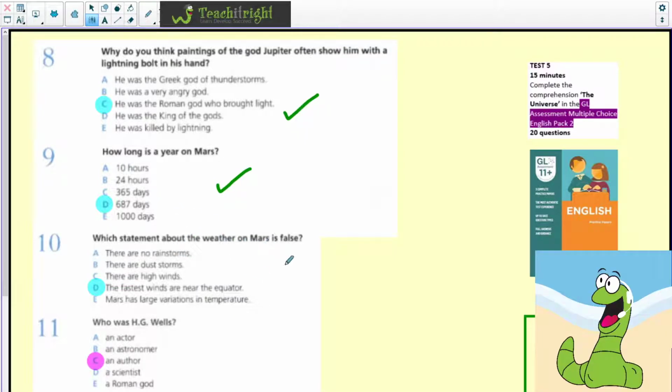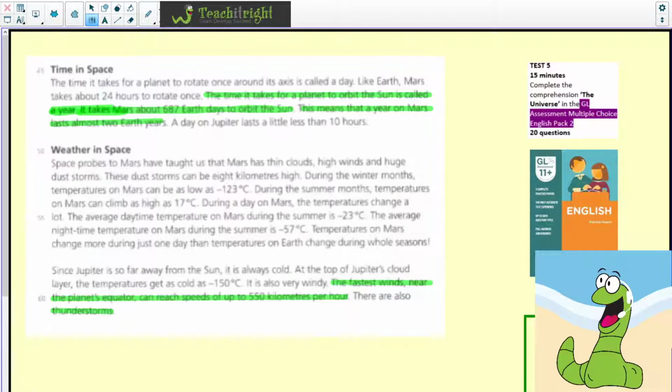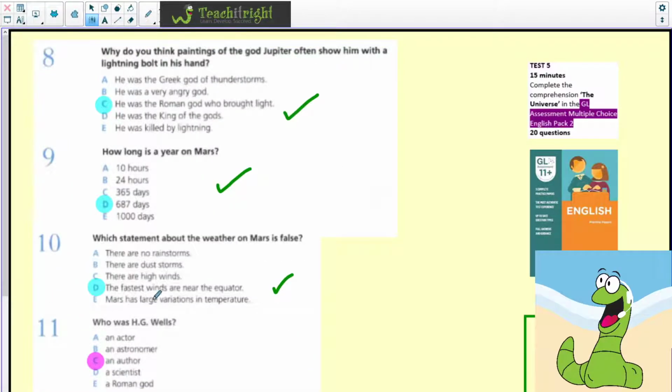Which statement about the weather on Mars is false? The fastest winds are near the equator. And again, if we go back to the passage, it does talk about the fastest winds near the planet's equator can reach speeds of up to 550 kilometers per hour. But in this particular paragraph here, we're not talking about Mars, we're referring to Jupiter. So it is important to use the evidence that we're given. So if we go back, we can actually say which statement about the weather on Mars is false. Well, it does mention there are no rainstorms, there are dust storms, there are high winds. Mars has large variations in temperature, but it doesn't mention the fastest winds near the equator because that was in reference to Jupiter.